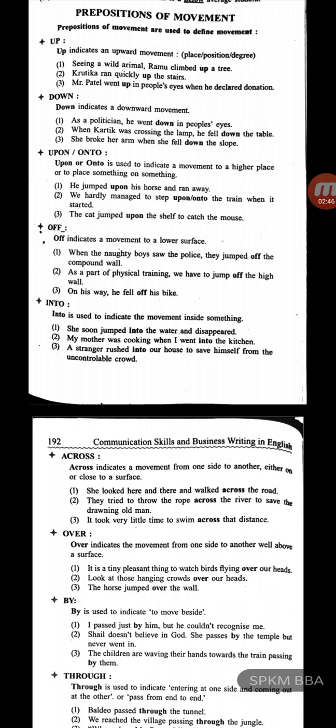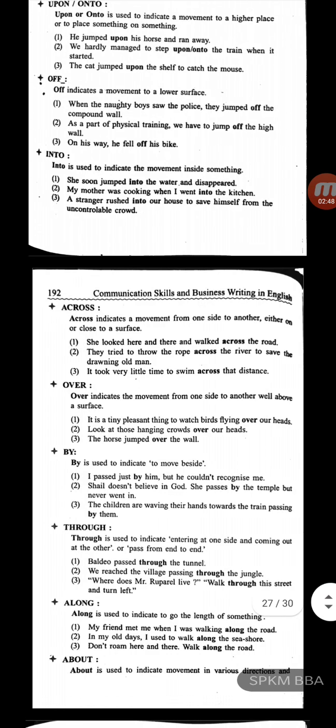Into. Into is used to indicate the movement inside something. First one, she soon jumped into the water and disappeared. So this into is used to indicate the movement inside something.